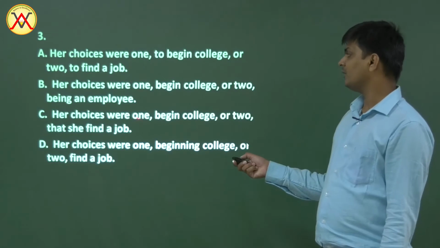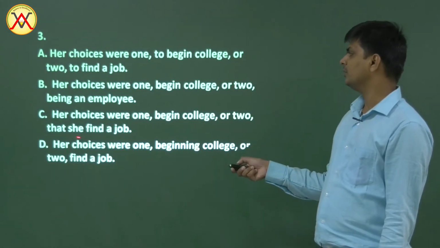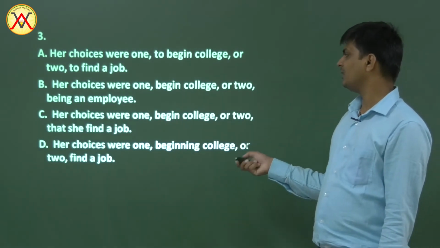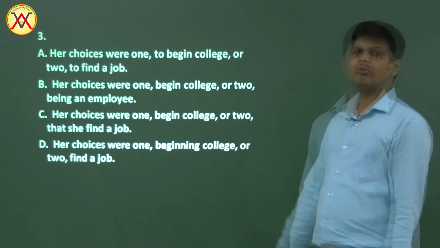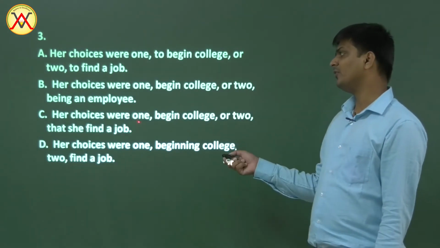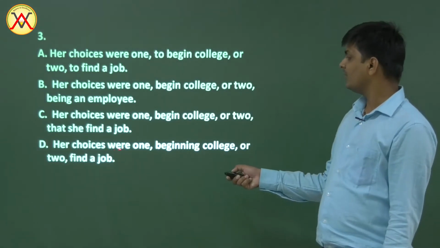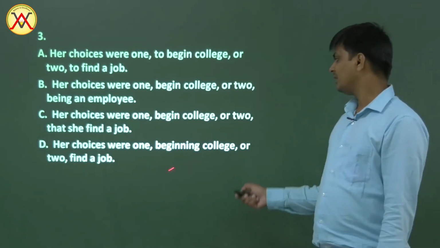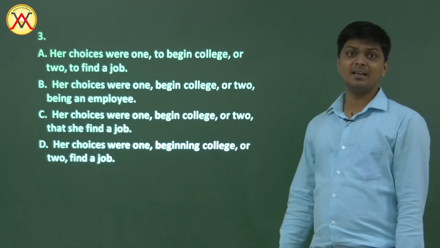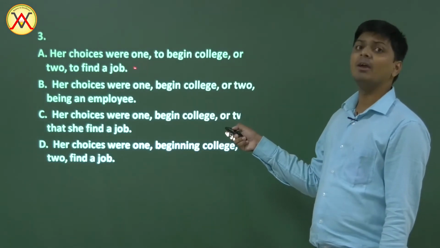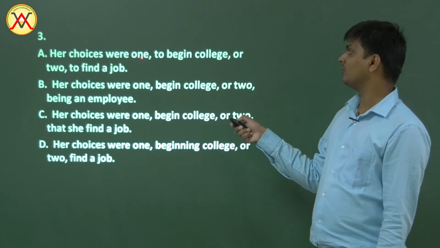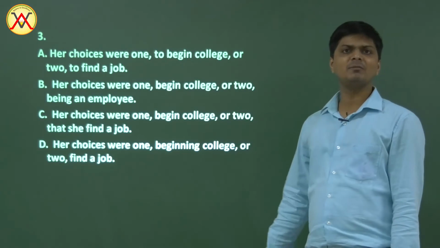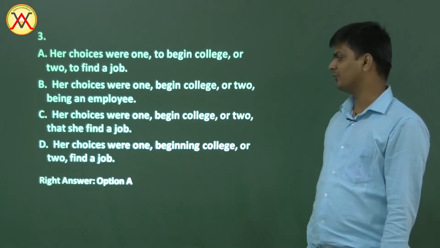The third one: her choices were 1, begin college or 2, that she find a job. Here begin college is just a bare infinitive, but here she find a job, subject and then first form. The whole clause is written there, so it is not parallel either. D: her choices were 1, beginning college or 2, find a job. Here it is beginning and here it is find. It's not parallel. Option A has parallel structure: her choices were 1, to begin college or 2, to find a job. To begin, to find. So option A is right.